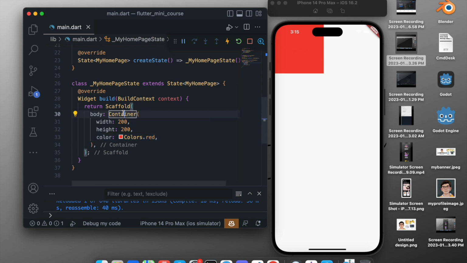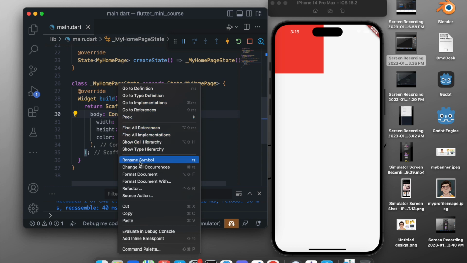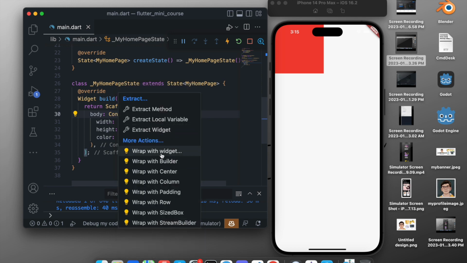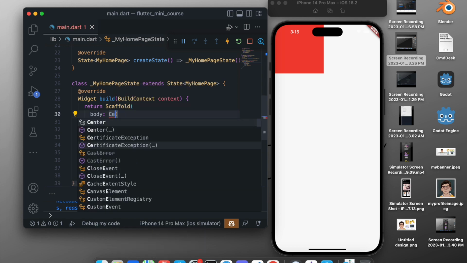Now to center this, we will just right click it and then Refactor, and we want to wrap this with widget, and we want to wrap this with Center.